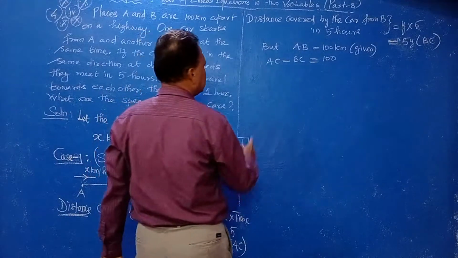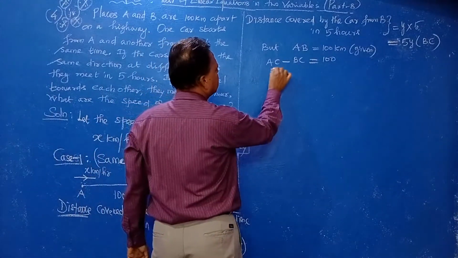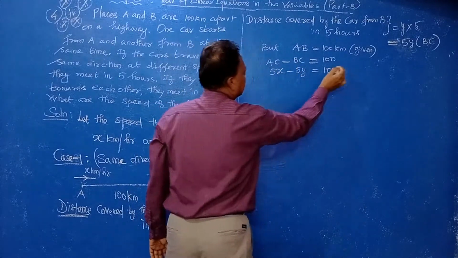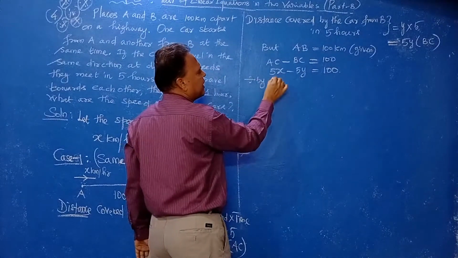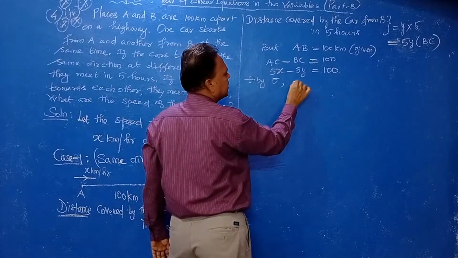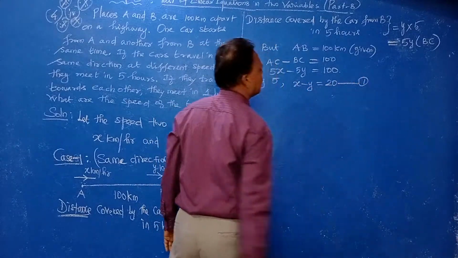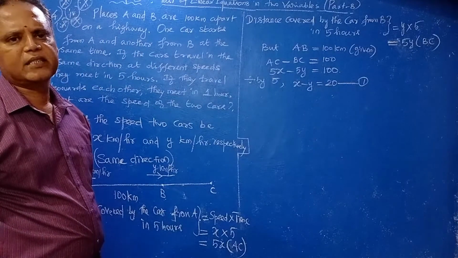Now AC is 5x, BC is 5y, that equals 100. Now divide by 5, since 5 is a common factor, and you will get x minus y equals 20. This is equation number 1. Easily you get it, right?